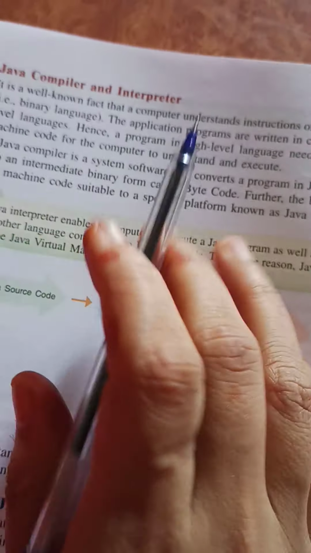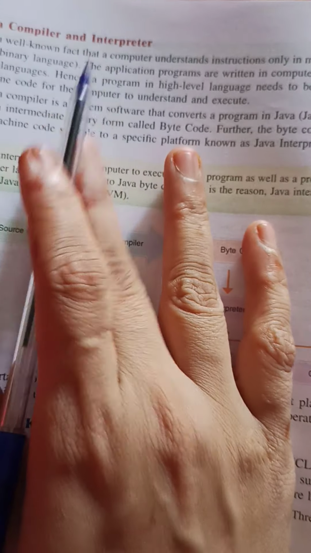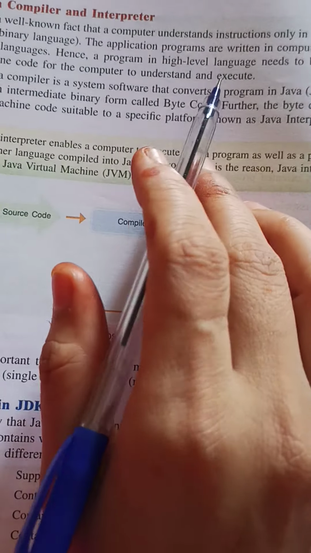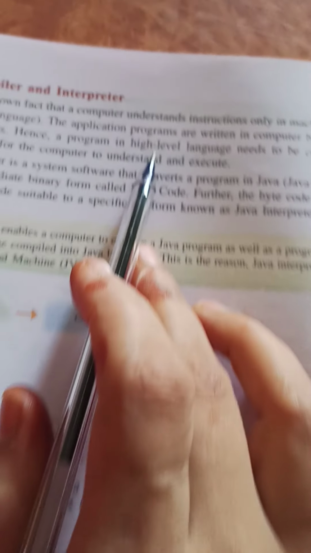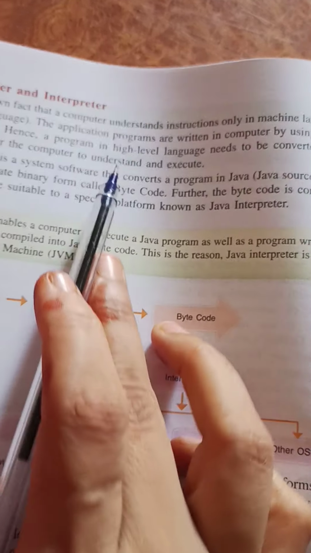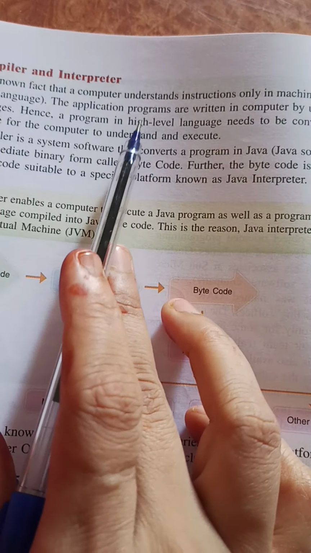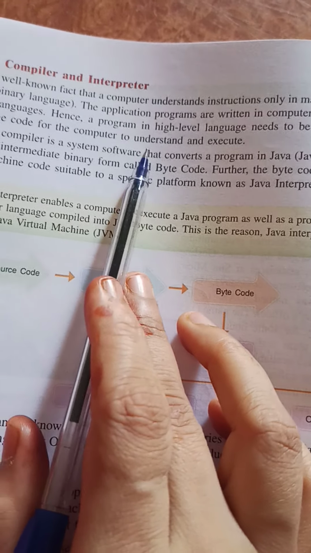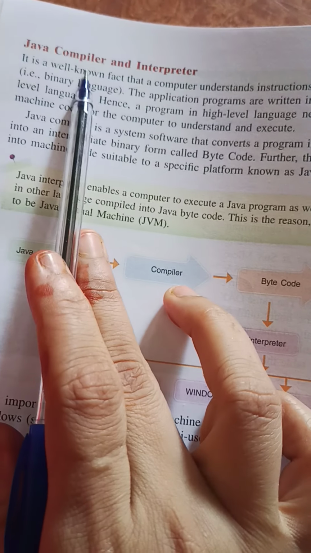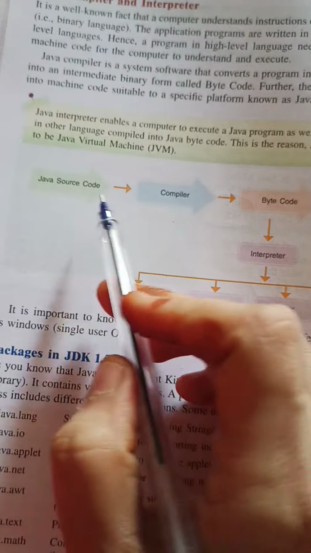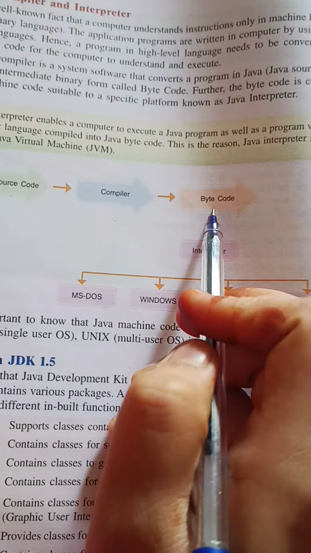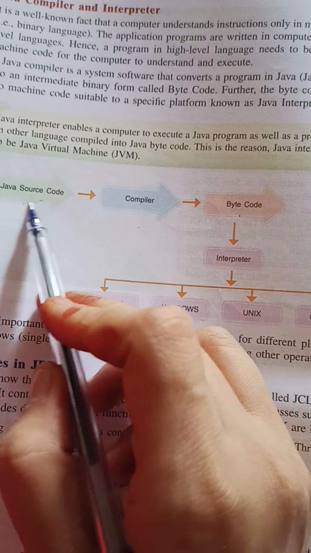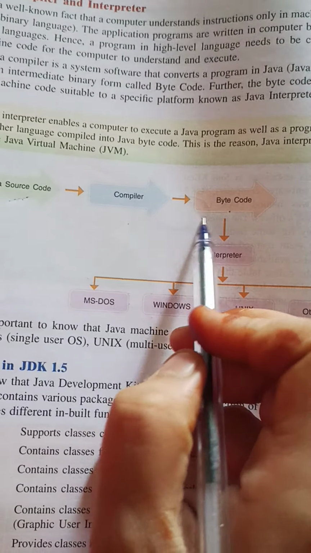Okay, coming on to the compiler and interpreter. As we all know, we are all working with a high level language, and a high level language is the language which is understood by the user. Because machine language is the language which is understood by the machine, there should be a translator, and the translator is the compiler. So the compiler converts the high level language to the low level language. This high level language is our source code, and this bytecode is the machine level language.